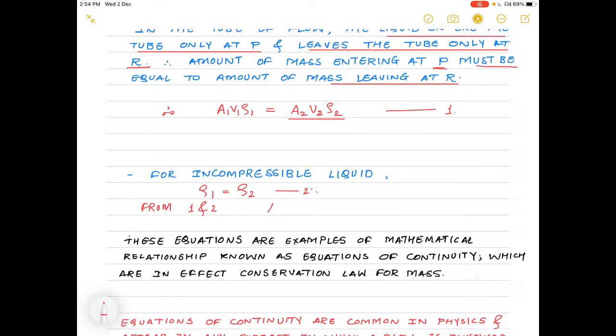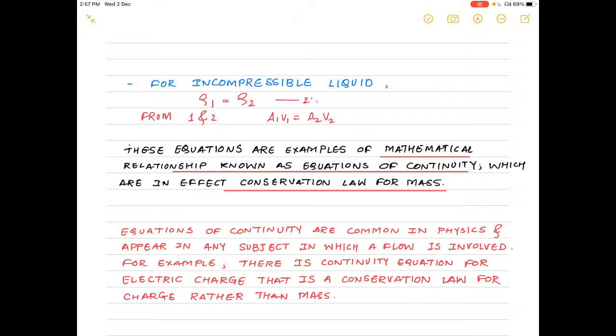we can write A1 V1 is equal to A2 V2, that is the volume of liquid which is flowing through point P and point R. Now these equations that we are seeing above, equation 1 and 2, are examples of a mathematical relationship known as the equations of continuity, which are in effect the conservation law for the mass of a liquid. The equation of continuity states that within a tube of flow or within any volume element of a space,